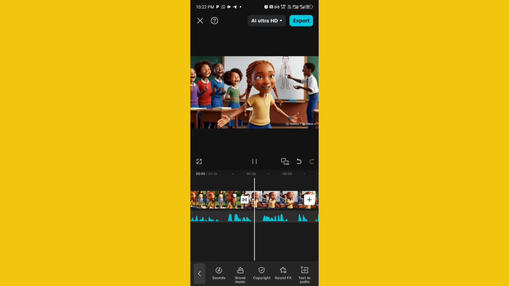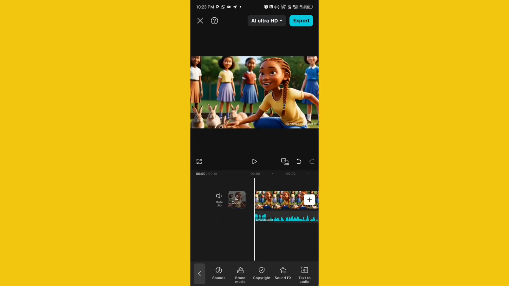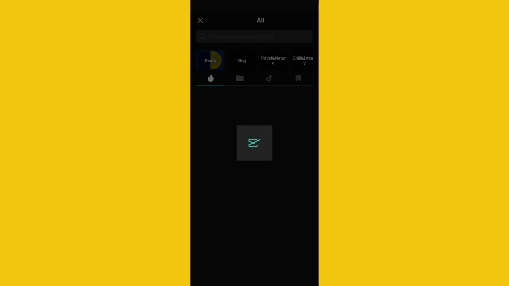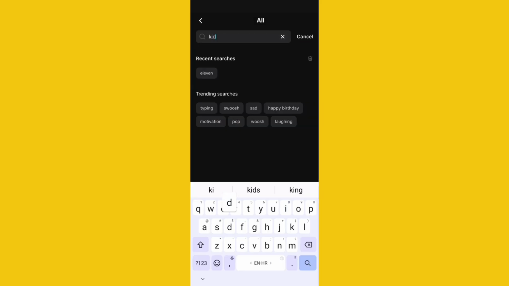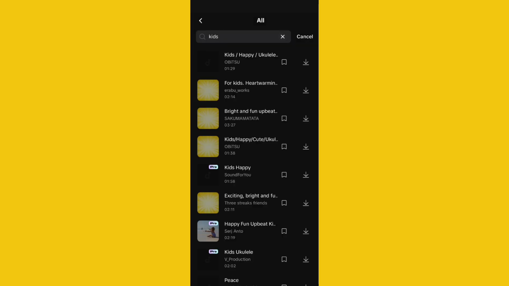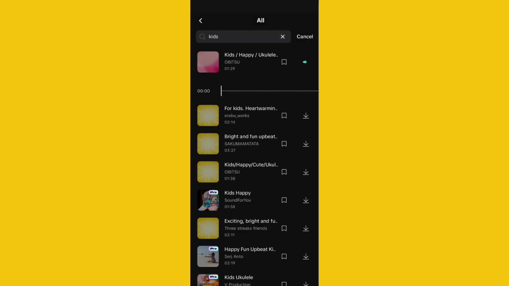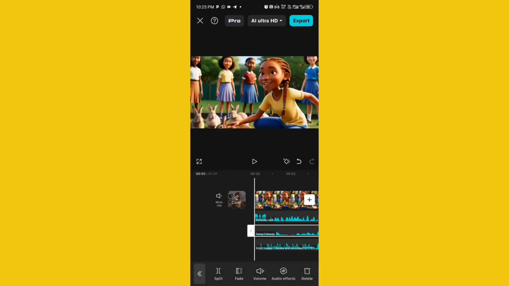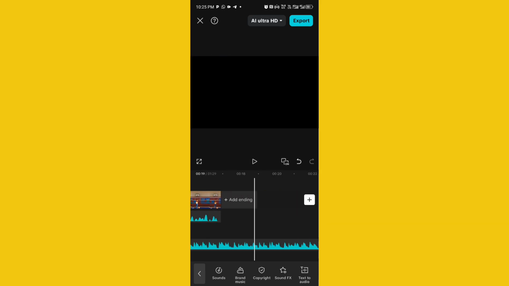So another thing I want to add is a background music. So I'll click on kids because I want a sound that will be attractive to kids, that kids can nod to, that kids can dance to, and I'll check a couple of them. Yeah, you can check as much as you want because they're already free. They have the ones that are paid for, but you don't need that. You can see that the sound is fun, it's catchy. I'm just going to import it to my video and then I will trim off the excess part, and this is how my video will sound.